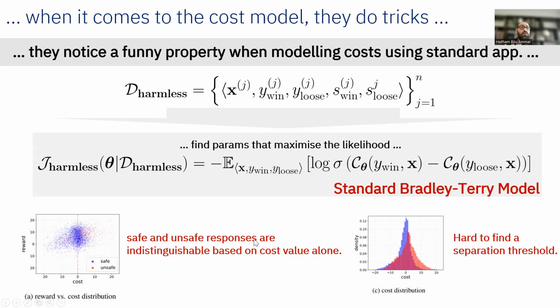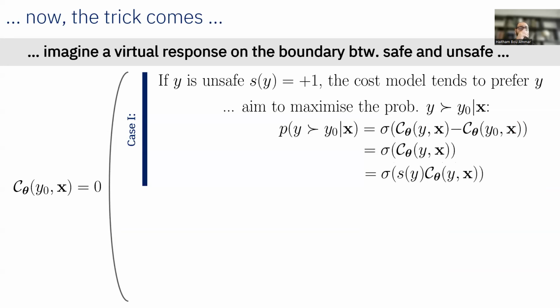So it's really difficult to do that if we want to fit a cost model, according to the claims in the paper and their experiments. So in order to resolve this, they thought a little bit about the problem, and then they changed the Bradley-Terry model to include additional terms, which we will discuss now.